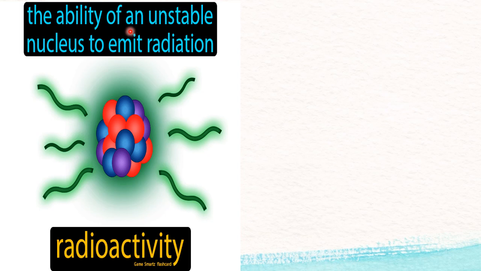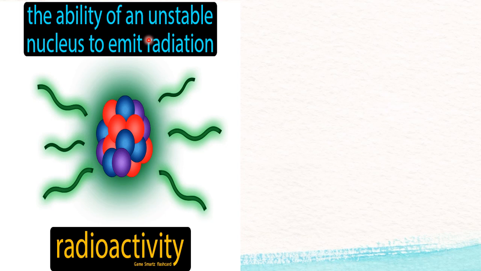Because as the atomic number increases from 1 to uranium, which is the last naturally occurring element, we see that by increasing the atomic number, proton number as well as neutron number becomes more in the small region of the nucleus. So that causes the instability of the nucleus. So because of the unstable nucleus, they emit certain kinds of radiation.